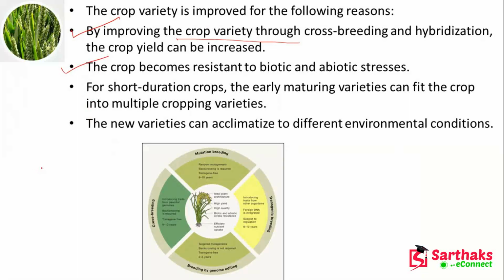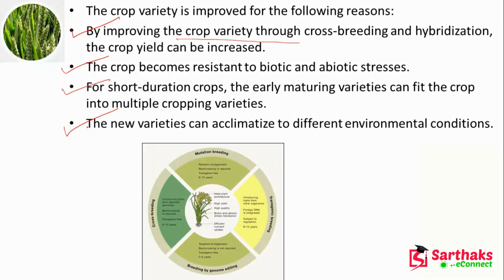Already I have told you biotic and abiotic means birds, insects, all those things. For short duration crops, the early maturing varieties can fit into multiple cropping systems. The new varieties can adapt to different environmental conditions.